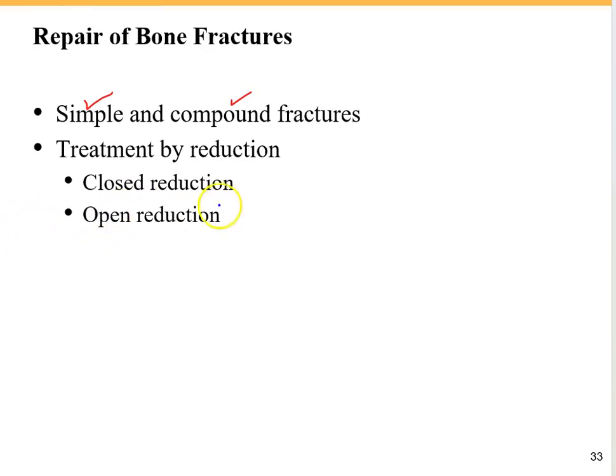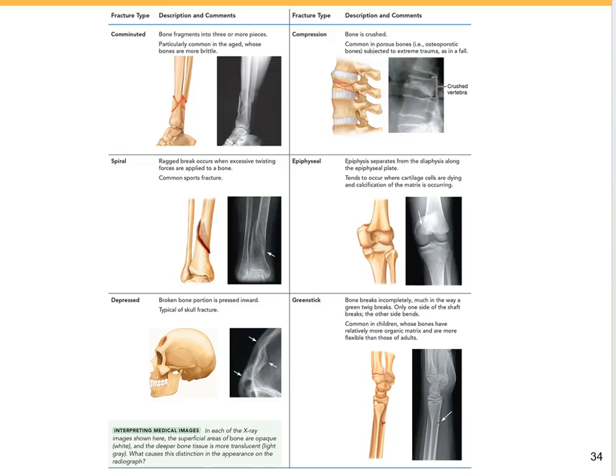If we are going to use surgery to get the bone back in its proper position, it's called open reduction. And if without surgery we're going to get the bone back in its proper position, it's called closed reduction. And here are some examples of different types of fractures which you can just study by yourself. I'm not going to ask you the different types of fractures for your quiz or exam.